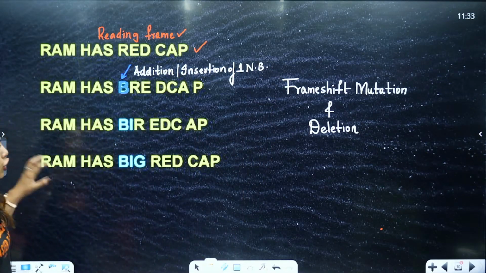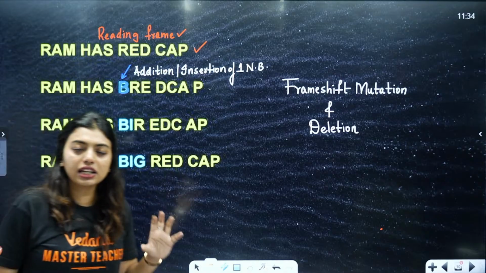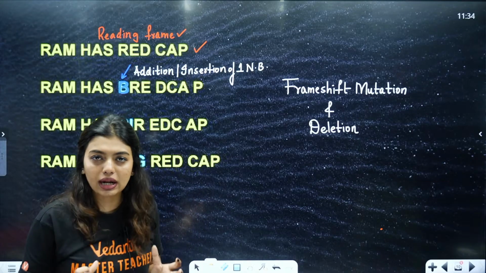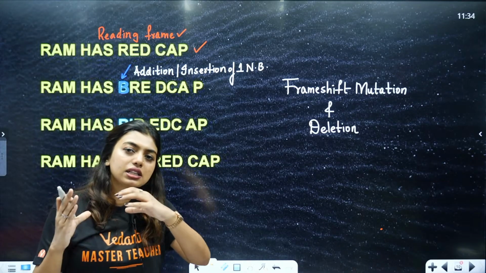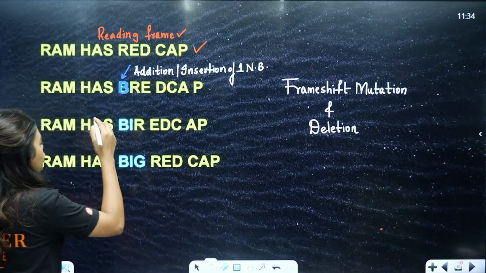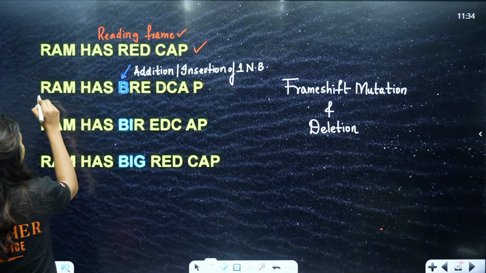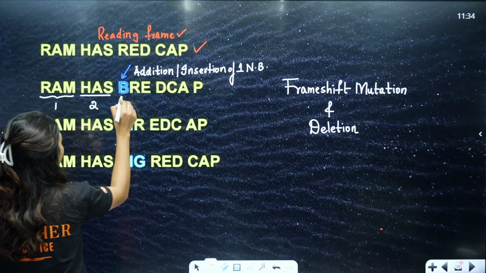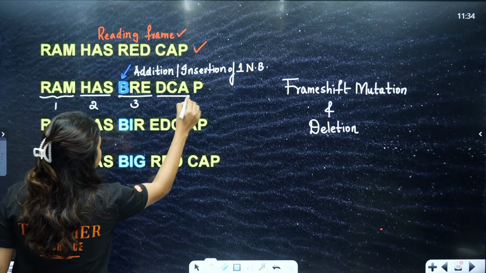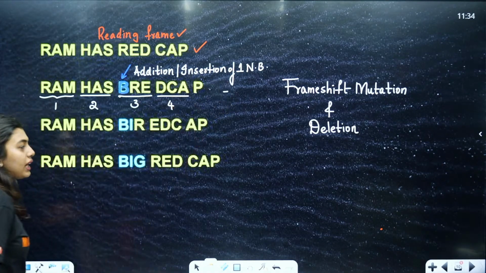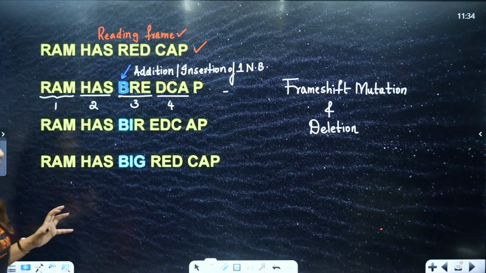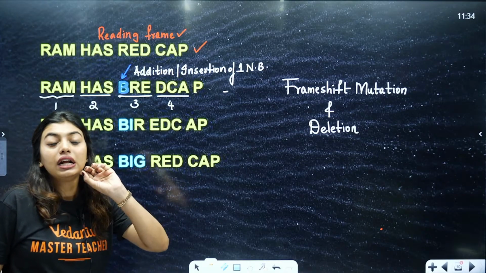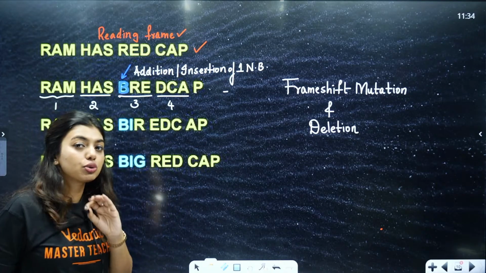Now what will happen? Do you think tRNA will stop and think, wait a minute, from where did this B come? No, tRNA will not do that, because tRNA knows codons are triplet. It is continuously going to read in threes. So the first codon is RAM, second codon is BRE, third codon is DCE, fourth codon, and whatever is continuing, it is going to code. Now the problem here is frame shift mutation has happened. The reading frame has got affected, which will lead to mutation.